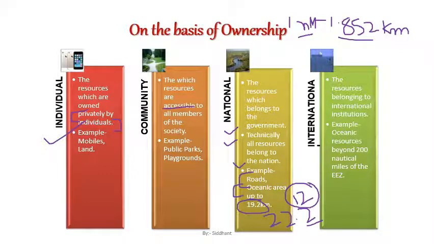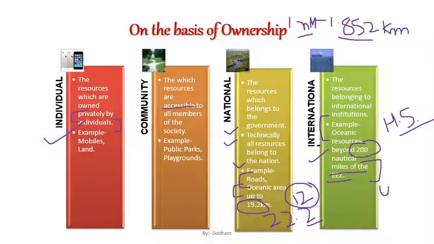Beyond that we have international resources, but up to 200 nautical miles we have the exclusive economic zone, meaning the resources which we can exploit in terms of our economy. These resources are not part of national resources, but they are part of international resources that can be used for the economic prosperity of a country. These resources can be utilized up to 200 nautical miles. Beyond 200 nautical miles we have the high sea. This area is basically governed by UN clause.